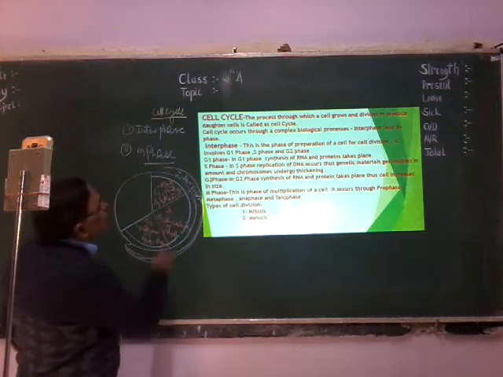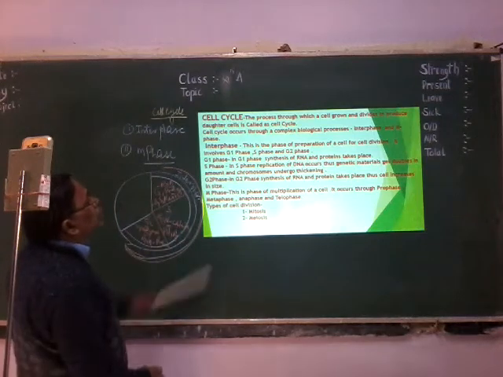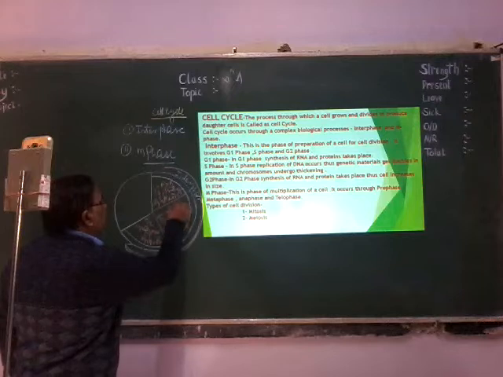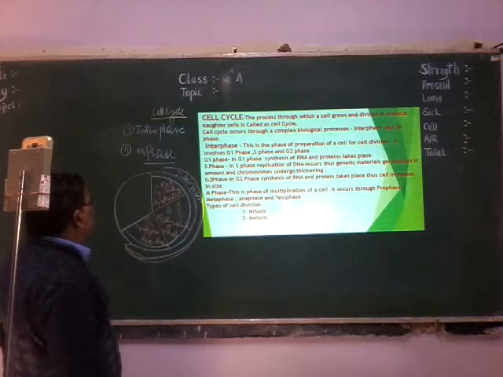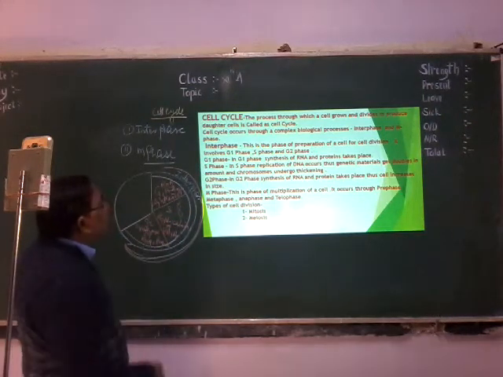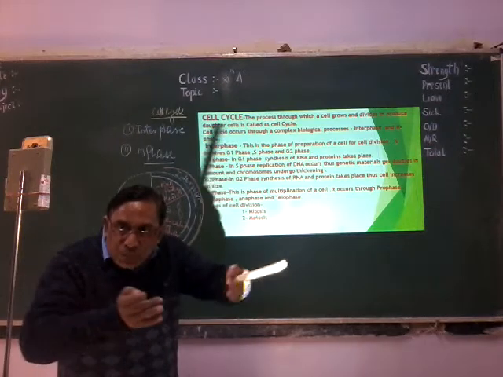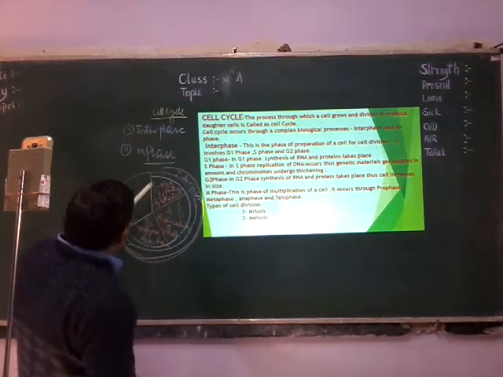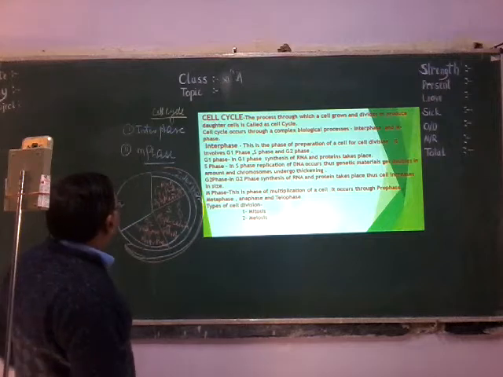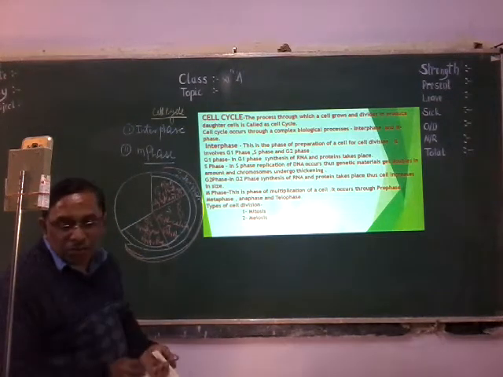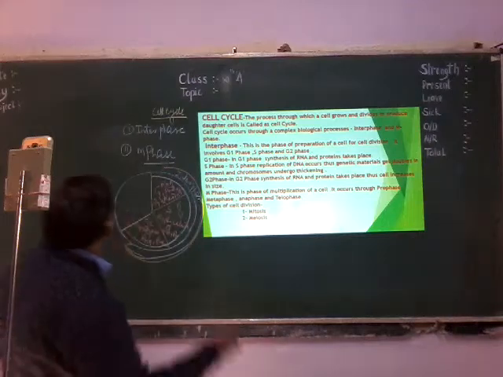In the S phase, replication of DNA, means the amount of DNA just doubles. And in the G2 phase, again synthesis of RNA and protein. Thus the amount of cytoplasmic and nucleoplasmic material increases. When the amount of cytoplasmic and nucleoplasmic material increases, then the cell undergoes M phase.